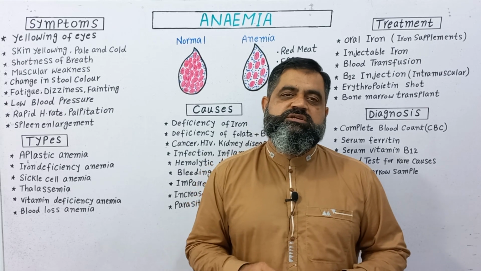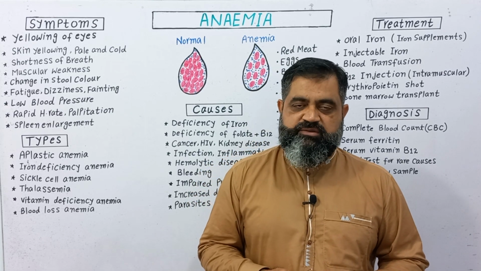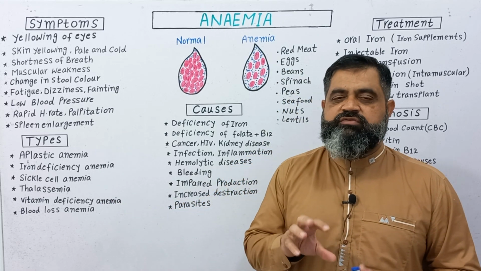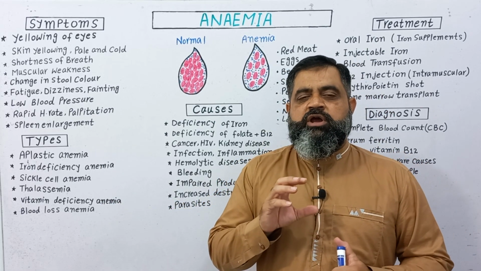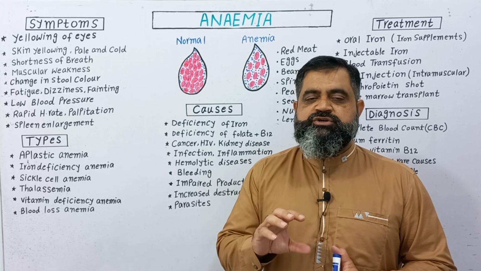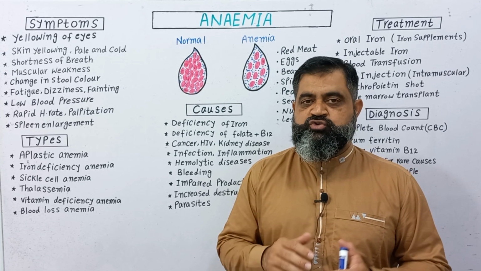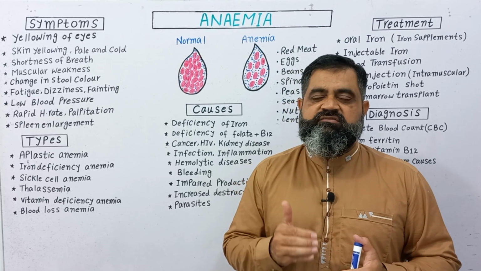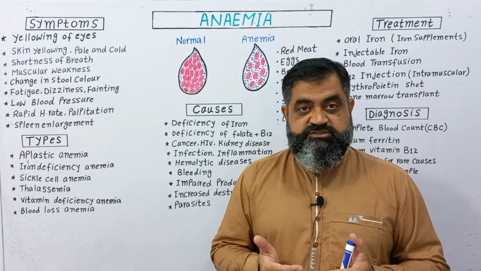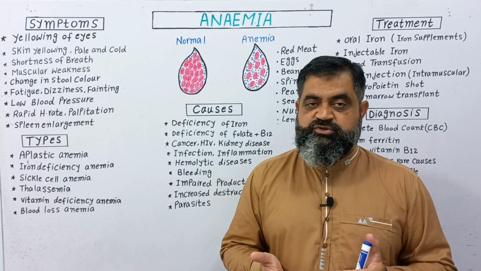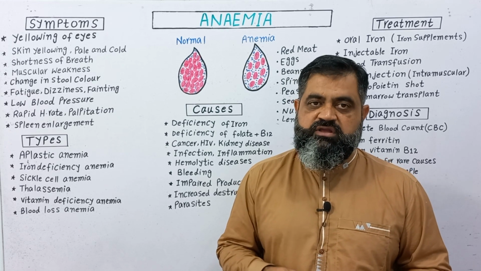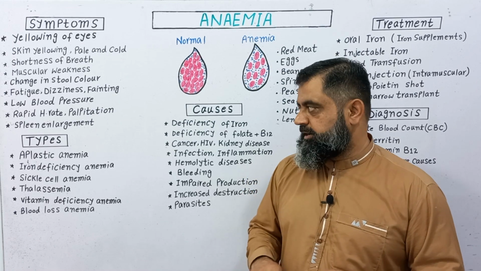Now we are going to discuss some important types of anemia. The first type is aplastic anemia. In this kind of anemia, there is no production of blood in the body. What happens is there is some problem in the bone marrow, in the stem cells, where erythropoiesis takes place, where red blood cells are formed. So these processes are not taking place and new red blood cells are not coming into the blood.